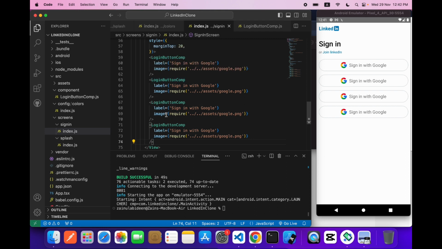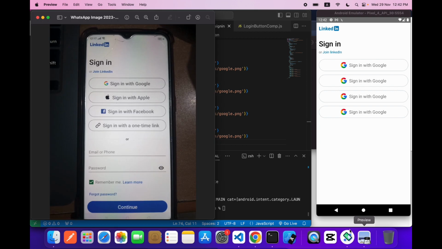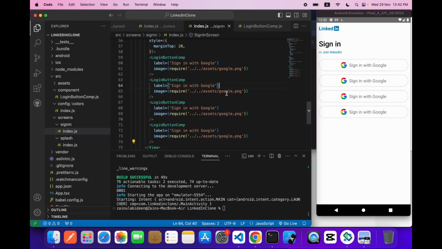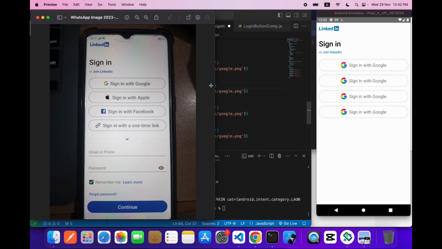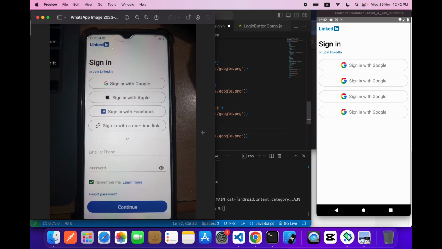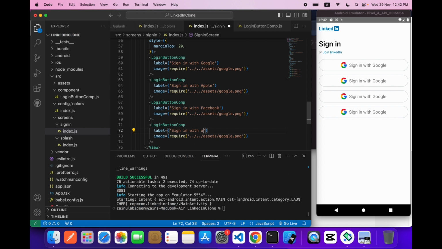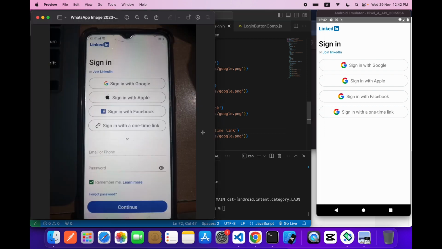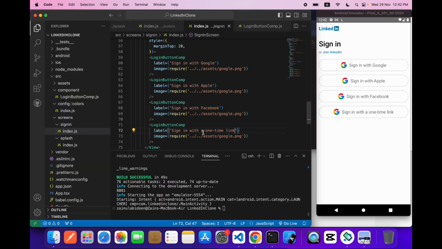We can reuse it. So what I will do over here, we have sign in with Apple, so I will say Apple, and sign in with Facebook, and we have sign in with a one time link. Okay, so as you can see, all the things are changed accordingly. Okay, so these are reusable components.